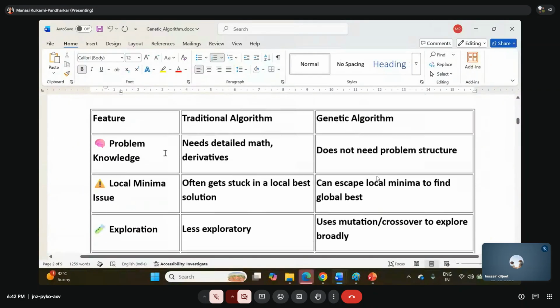Search methods. Problem knowledge needs detailed math and derivatives. We require the detailed mathematical things. Genetic does not need the problem structure. We don't need to have the problem structure. Local minima issue, okay, often get stuck in the local best solution. या हमेशा क्या होता है कि उसको जो लोकल बेस्ट सॉल्यूशन मिल जाता है जहाँ पे it goes over here. But over here in the genetic algorithm, it tries to find out the global best solution.